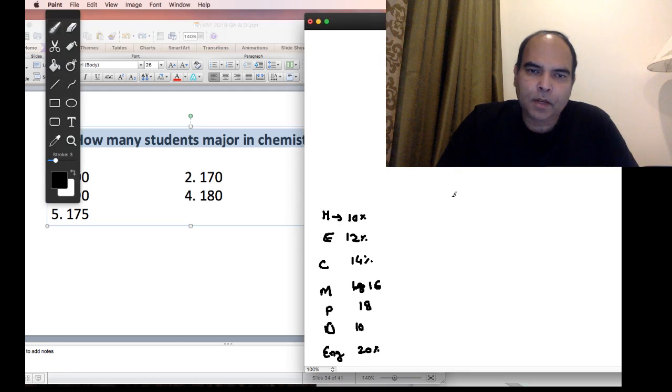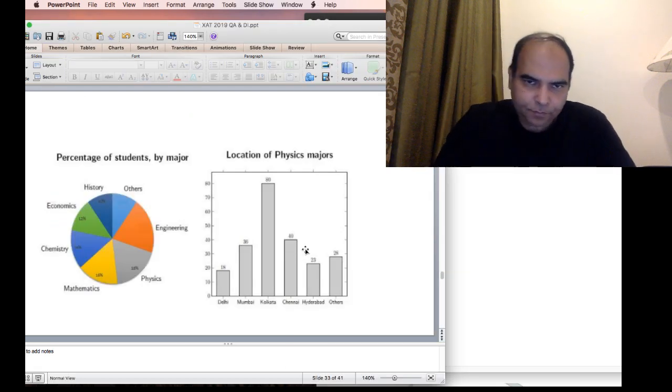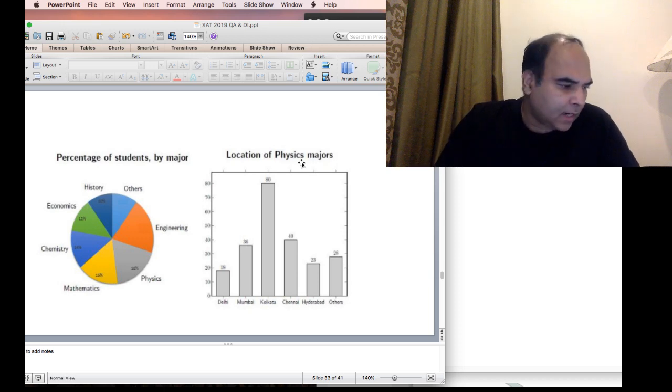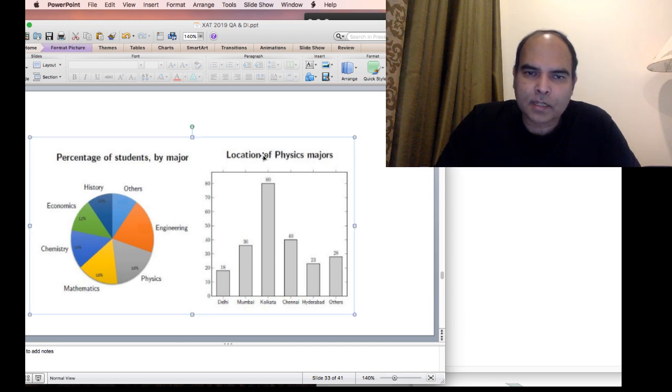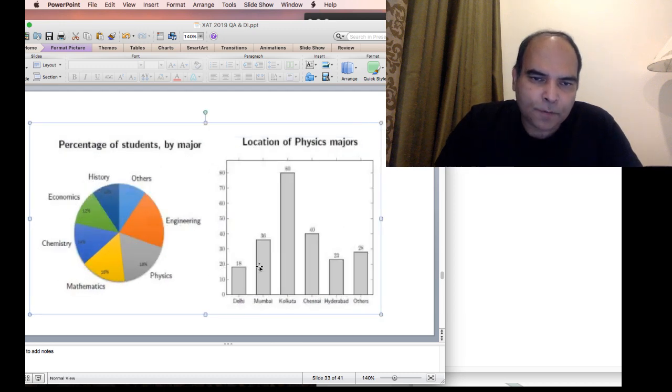So this is a very simple thought because you are given in the second bar graph here how many physics majors there are. You can see that in the bar graph, and if you do a quick total of that, it's 18 plus 36, 54, plus 80, 134, plus 40, 174, plus 23, 197, plus 28, 225.